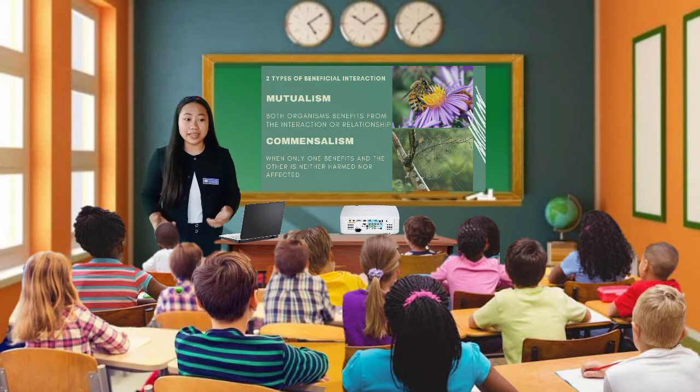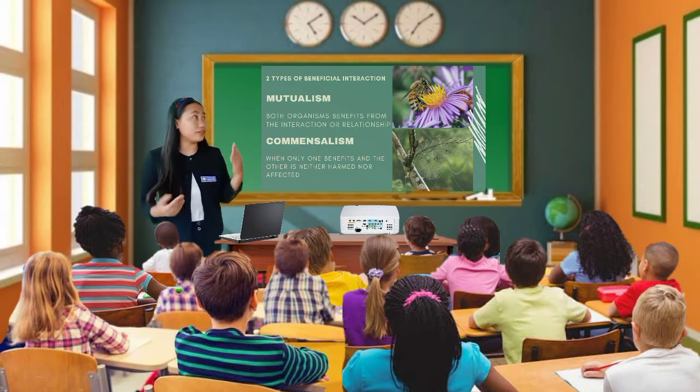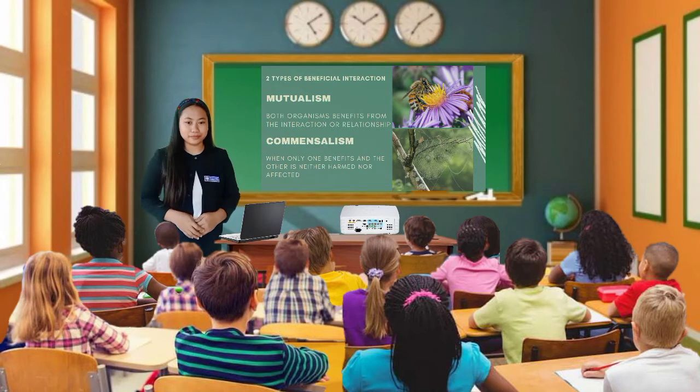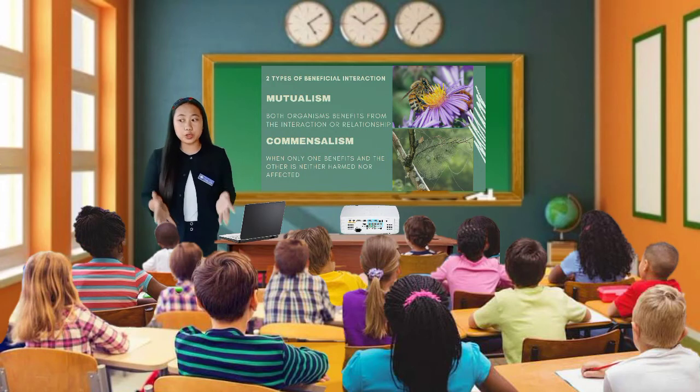So, understand, class? So again, what are the 2 types of positive relationships between living things in their environment? We have mutualism and commensalism. So for a better understanding, let us proceed to checking your activity. Let us use your activity as an example to easily understand the difference between mutualism and commensalism. Each group has their assigned one picture to describe, right?